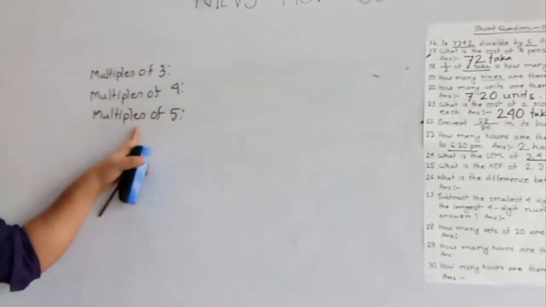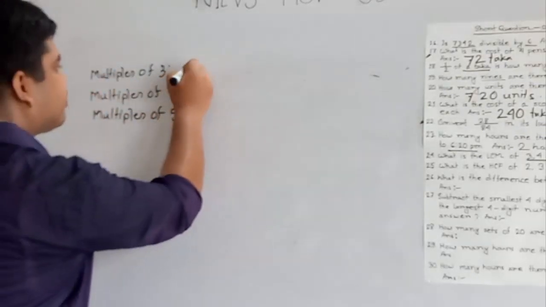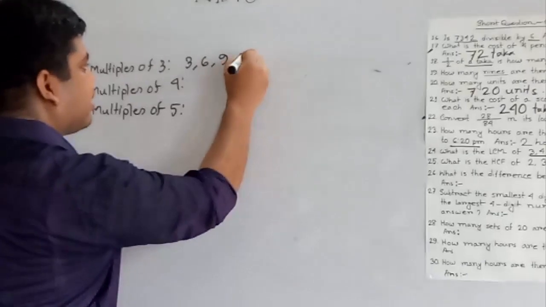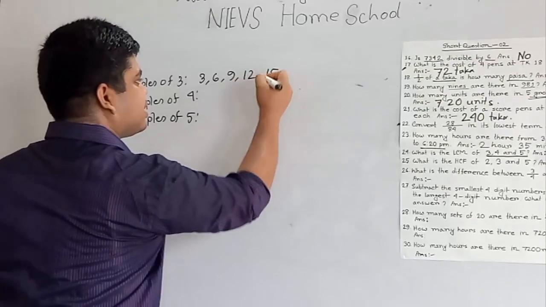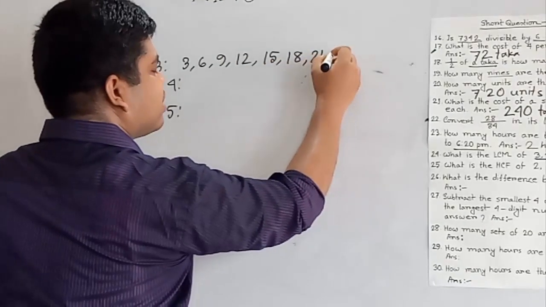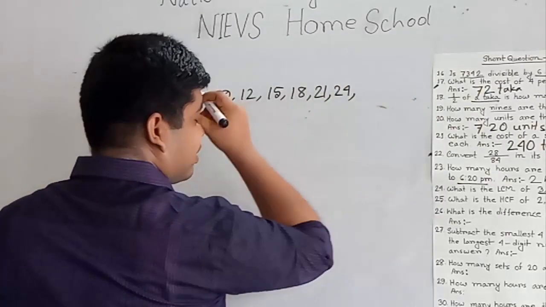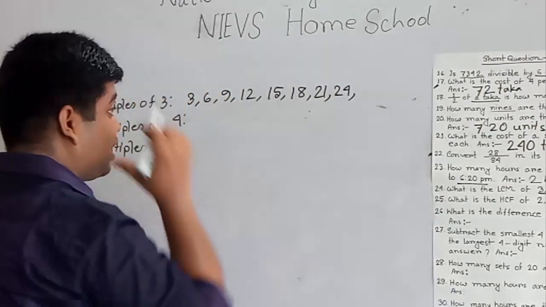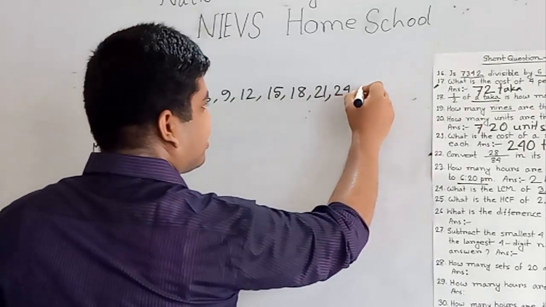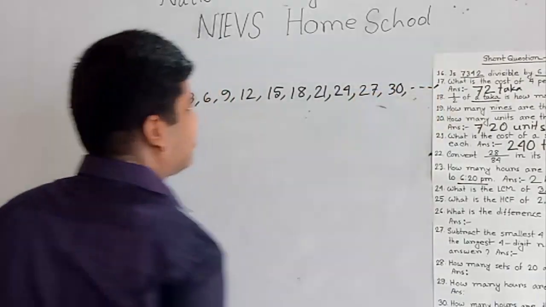So what are the multiples of 3? 3, 6, 9, 12, 15, 3 sixes are 18, 3 sevens are 21, 3 eights are 24, 3 nines are 27, 3 tens are 30, and so on.